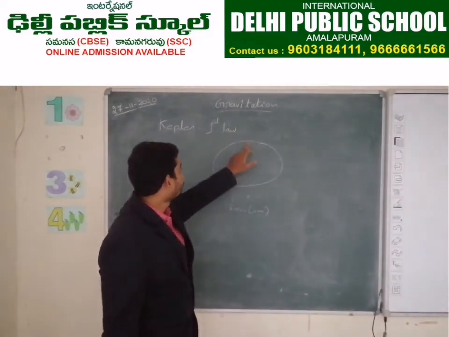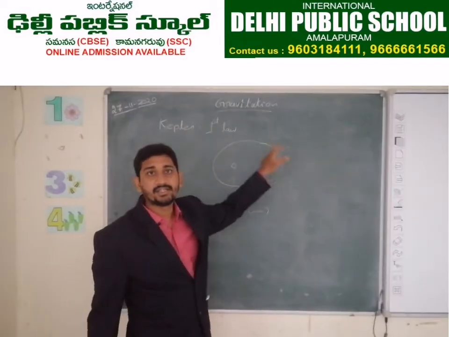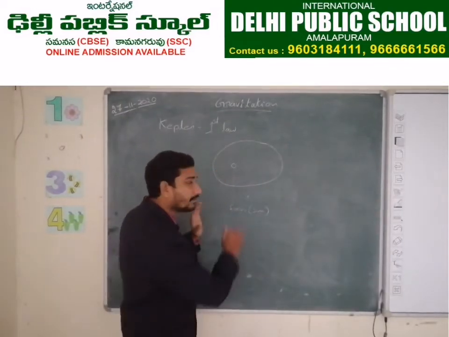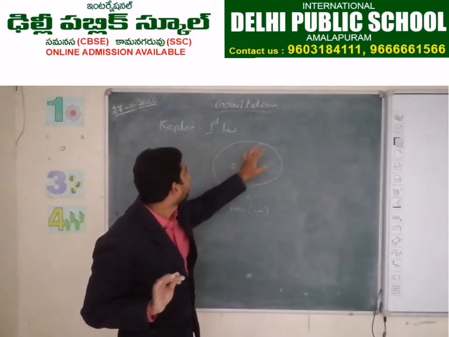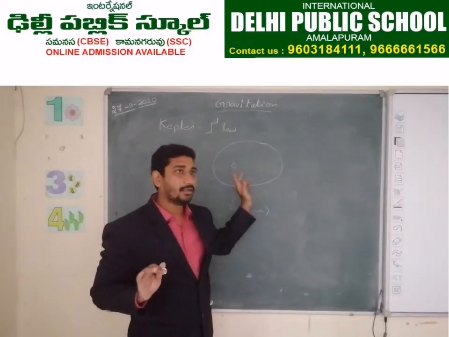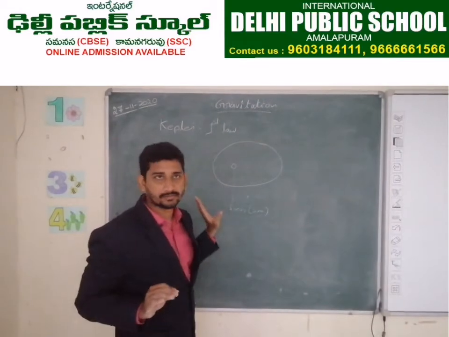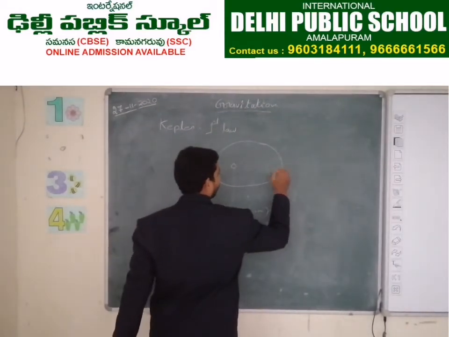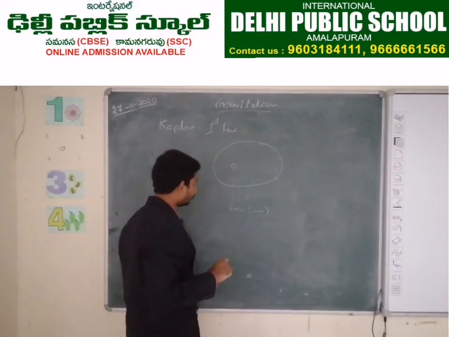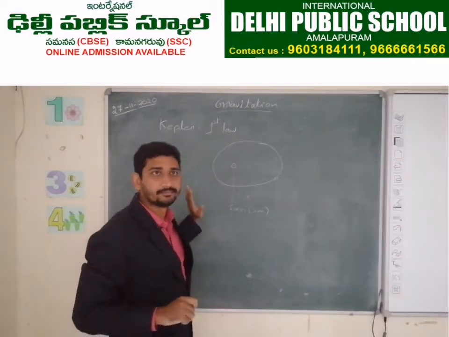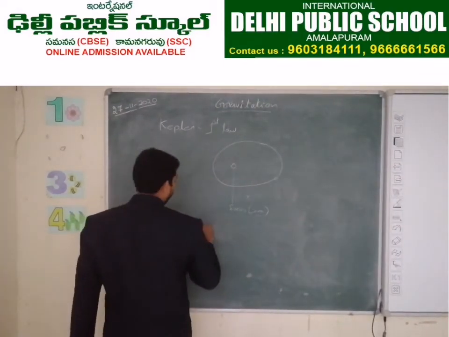The earth is revolving in an elliptical shape, and the sun is at the focus. Actually, for an elliptical shape there are two foci. The sun will be present at one of the foci. This is the first law. And what is the second law?